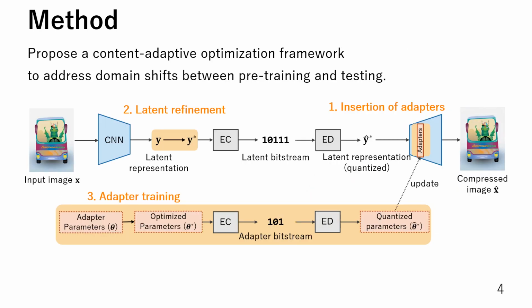To address the problem, we propose a content adaptive optimization framework. Our framework adapts a pre-trained compression model per image to address domain shifts between pre-training and testing. We highlight the difference from a general image compression pipeline. The difference is the insertion of adapters, latent refinement, and adapter training. We explain each component in detail in the next slides.